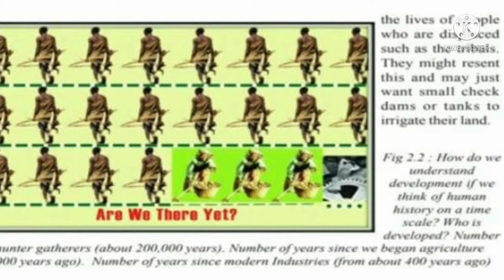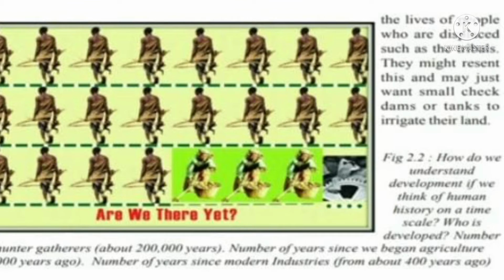See students, see this picture. How do we understand development? If we think of human history on a time scale, who is developed? The number of years as hunter-gatherers is about 2 lakh years. The number of years since we began agriculture is 12,000 years ago.